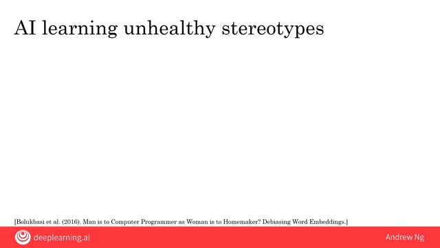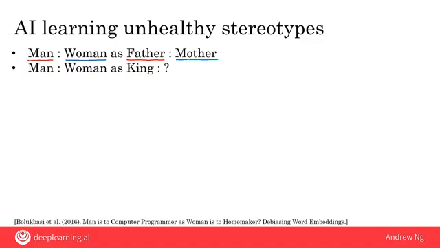By having an AI read text on the internet, it can learn about words, and you can ask it to reason about analogies. So you can quiz the AI system. Now that you've read all this text on the internet, in the analogy man is to woman, as father is to what? So the AI will output the word mother, which reflects the way these words are typically used on the internet. If you ask it man is to woman as king is to what, then the same AI system will say as king is to queen, which again seems reasonable relative to the way these words are used on the internet.